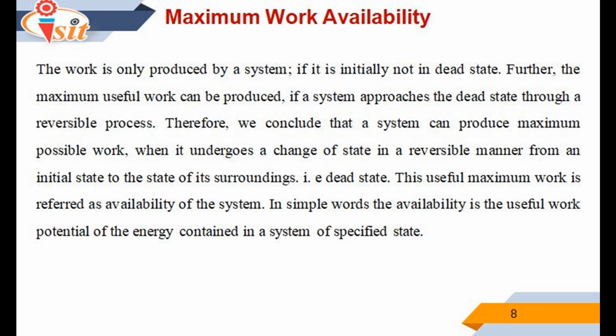Therefore, we conclude that the system can produce maximum possible work when it undergoes a change of state in a reversible manner from the initial state to the final state of its surroundings, that is, the dead state. This maximum useful work is referred to as the availability of the system.